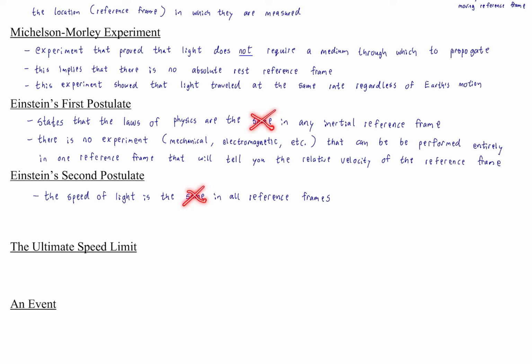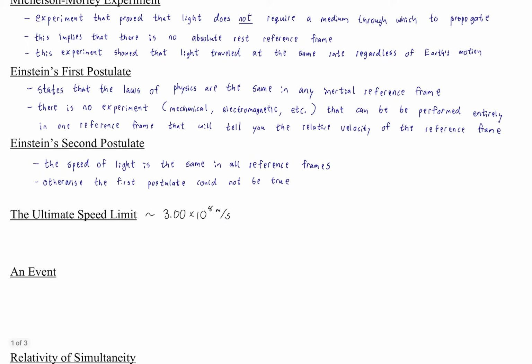If the speed of light wasn't the same in all reference frames, then the laws wouldn't be all the same. So if you state that the laws are all the same and perform experiments to prove that's the case, then you must acknowledge that the speed of light is the same in all reference frames. Now, it's not to say the universe had to be this way. We could have had the speed of light behave differently in different reference frames, but then we'd have different laws of physics, wouldn't we? Okay, so these are backed up by experimentation. So to continue with Einstein's second postulate, otherwise the first postulate could not be true. And that just calls back to the fact that one follows from the other. Okay, so that's it for the second postulate.